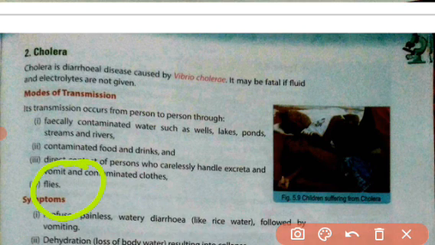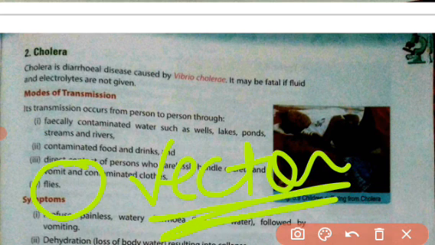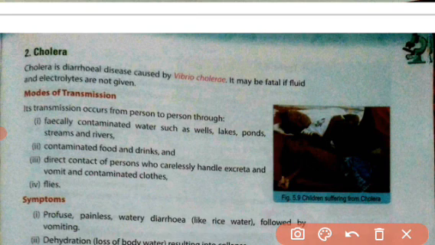Now, flies are the vector. Flies are a very important vehicle of this bacteria. Flies move here and there on excreta, dirt, dust, and dirty places, and they carry the Vibrio cholerae. When they move on open food and drink, they shed this bacteria on it, and when any person takes that contaminated food and drink, they can catch this bacteria and suffer with cholera. So we must not use open food stuffs and open liquid and drinking items.